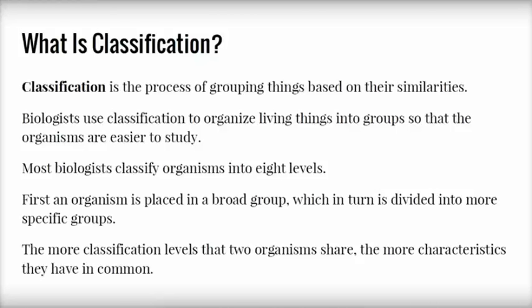Biologists use classifications to organize living things into groups so that the organisms are easier to study. Most biologists classify organisms in 8 levels. First, an organism is placed in a broader group, which in turn is divided into more specific groups. The more classification levels that two organisms share, the more characteristics they have in common.